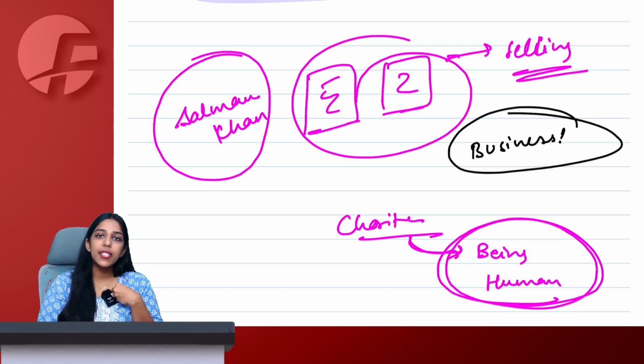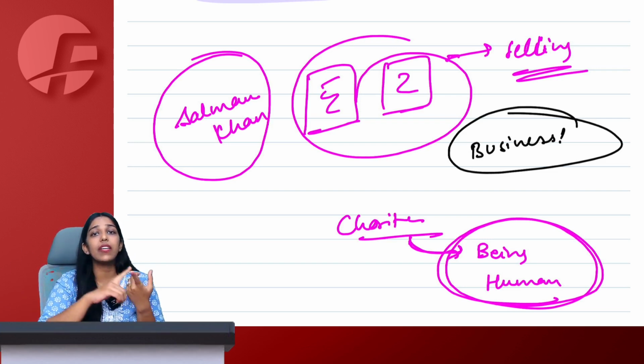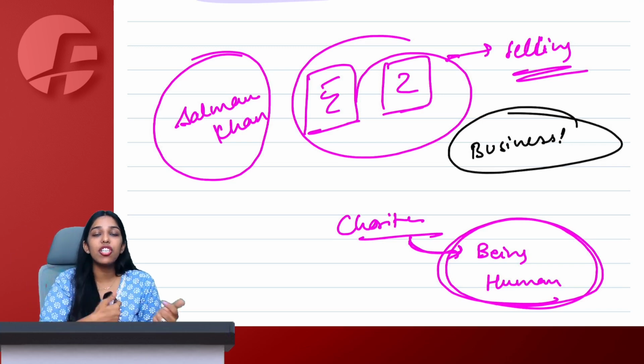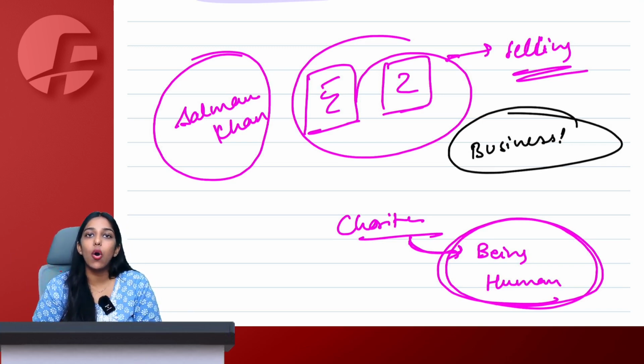Now it is my personal call. Whatever I want to do of this money, I can donate it. I can keep it in a locker. I can spend it. I can give a gift to someone. I can do whatever I want. That is my personal choice. It will not affect the transaction between us being treated as business or not.